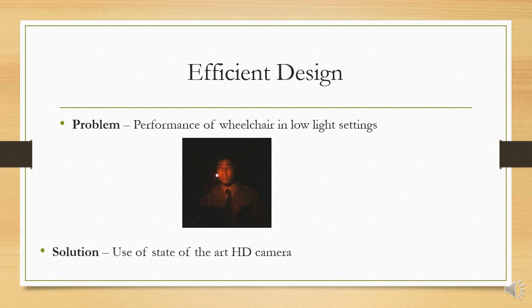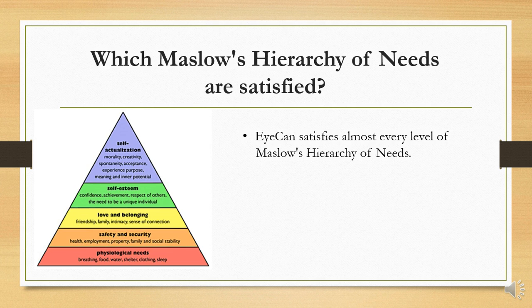The third problem we faced was how the EyeCan would behave in low resolution and low light settings, because the person won't be walking with the EyeCan with a bulb in his hand. So he needs something that should work even in low light settings. For that we used the C920 HD camera by Logitech, which provides very nice functionalities and works pretty well even in low light settings. So we overcame that problem too.